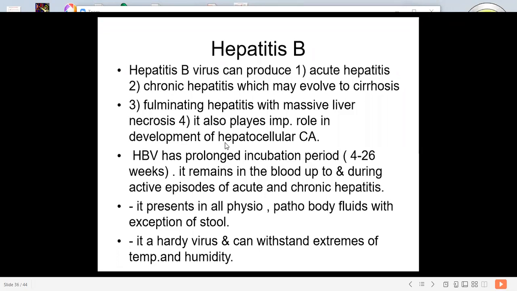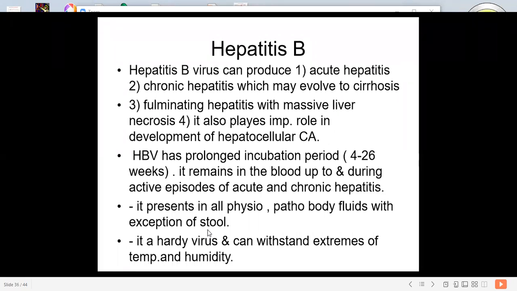So it is a global disease, hepatitis B. It has a prolonged incubation period, that is 4 to 26 weeks. It remains in the blood up to and during the active episodes of acute and chronic hepatitis. Now it is present in all physiological or pathological body fluids, but the exception is stool.